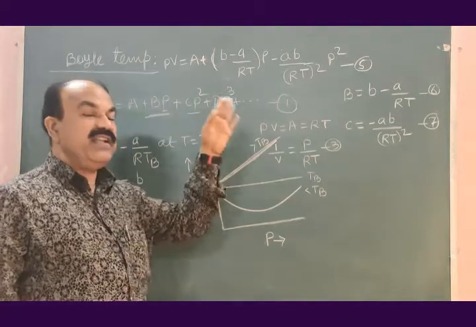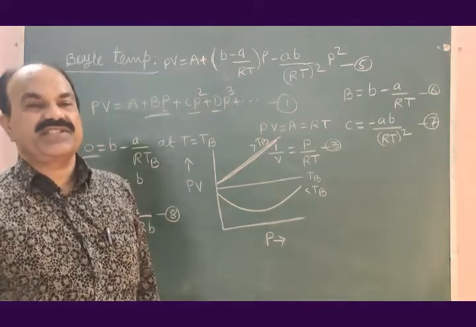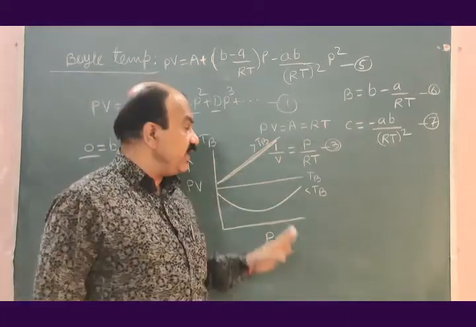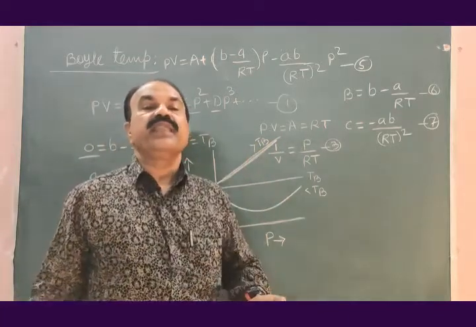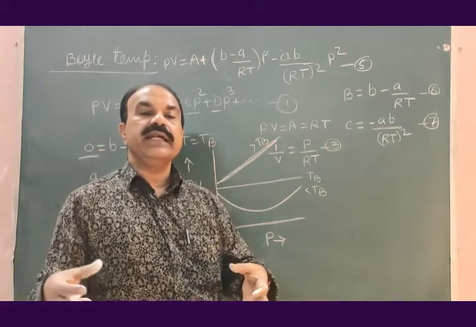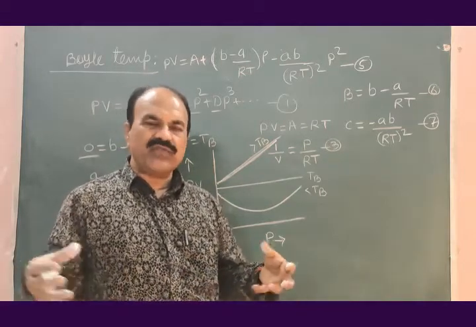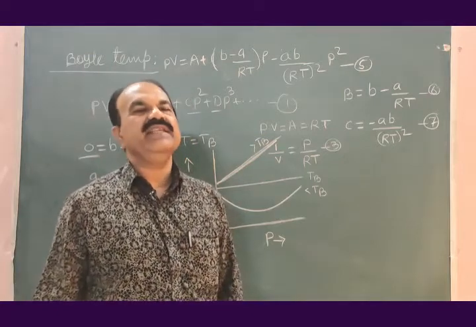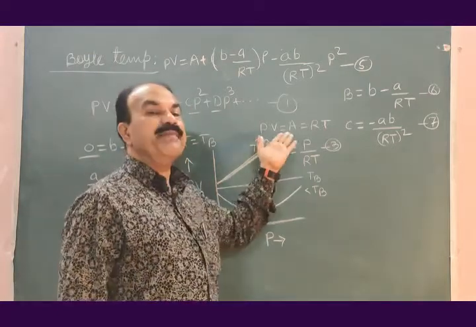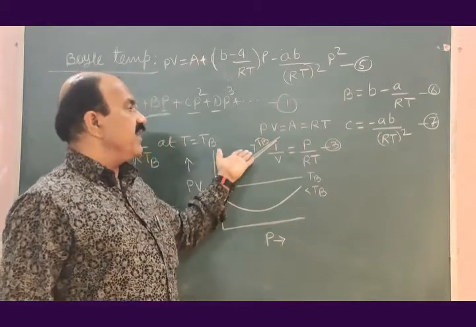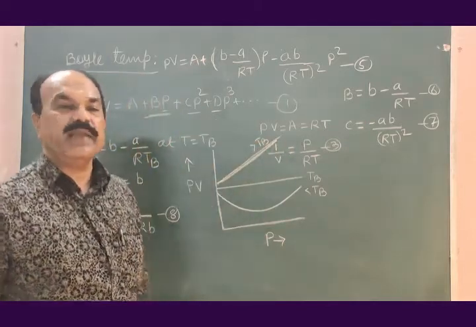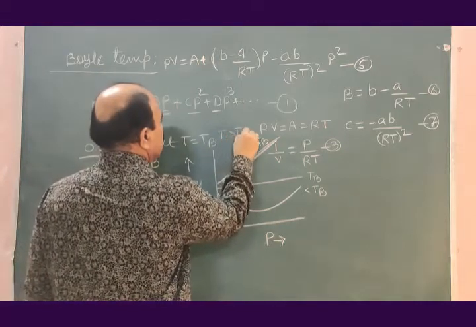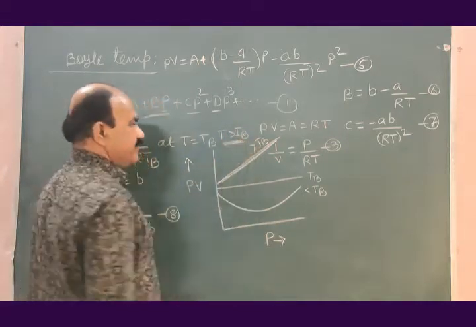This is ideal behavior of real gases, and here we don't see the intermolecular forces between the gas molecules at higher temperature, and therefore behavior of gases will be of this type when T greater than TB.